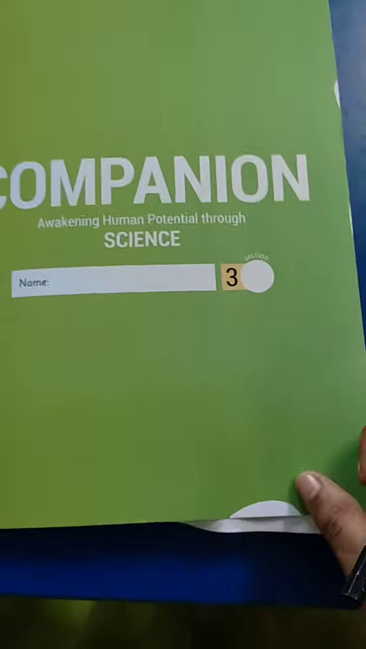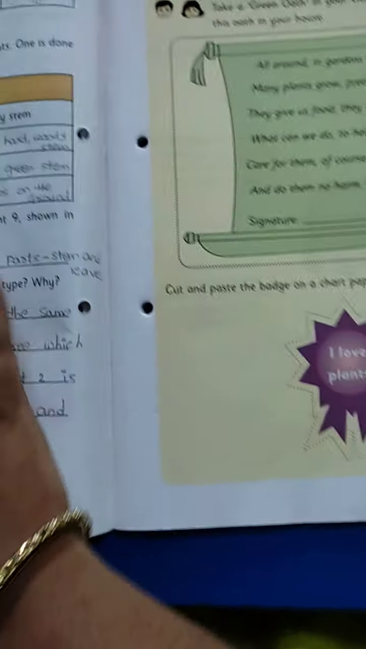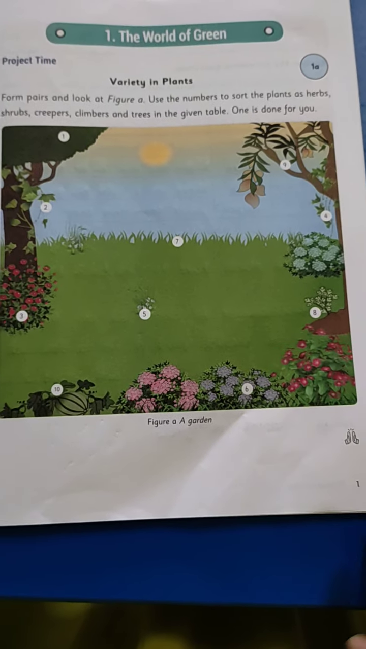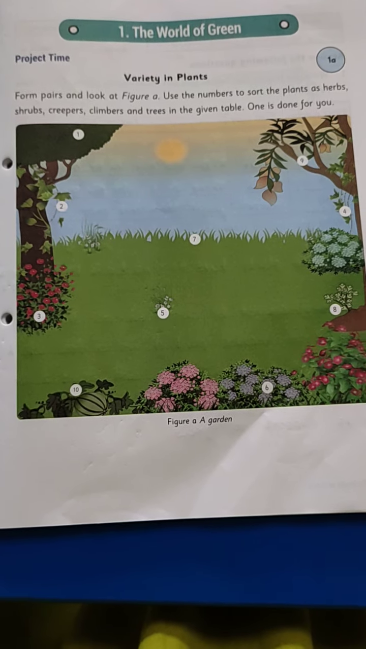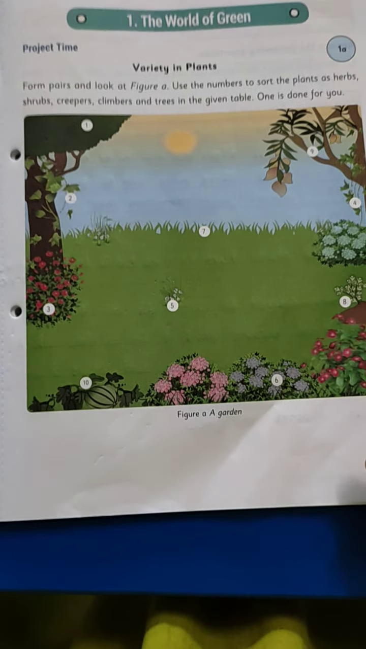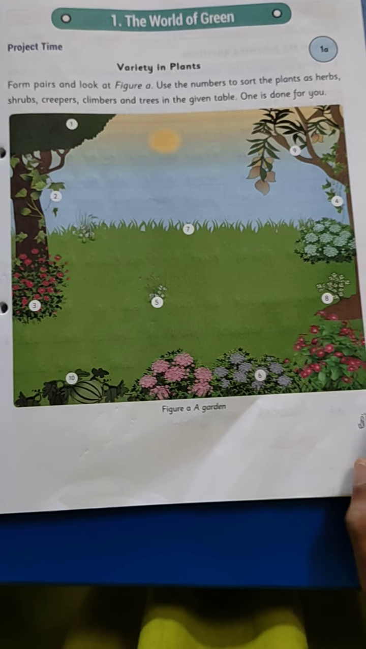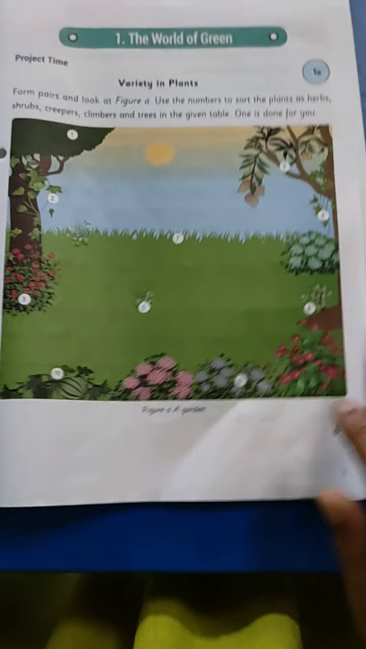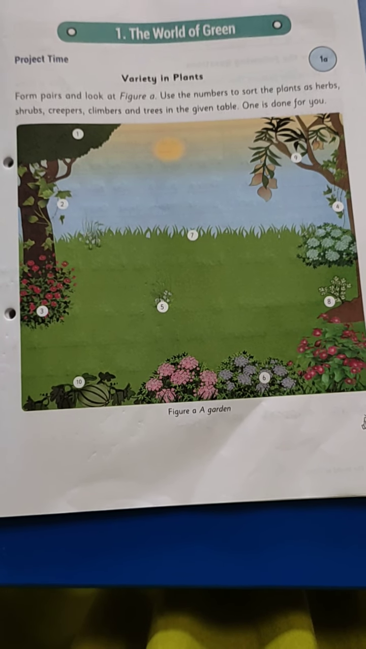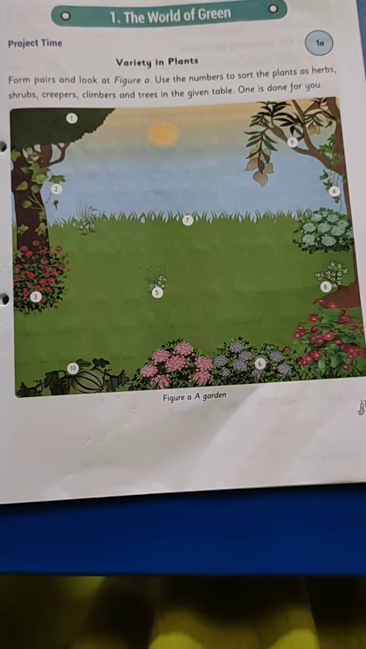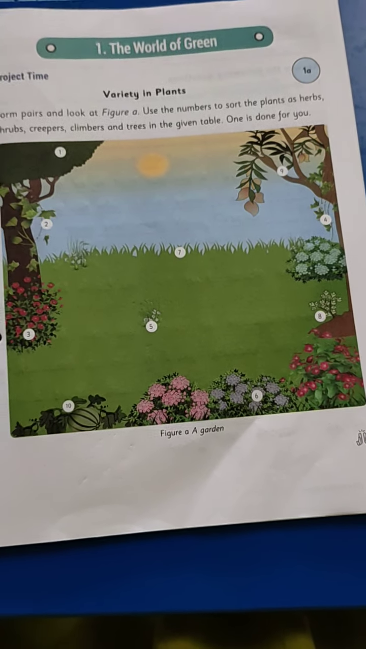Okay children. Next, going to companion books. Please open companion books, children. Page number 1, children. Here one picture is given. We have to classify, we have to sort those plants as either herbs, shrubs, creepers and climbers or trees. Okay, we have to sort them.